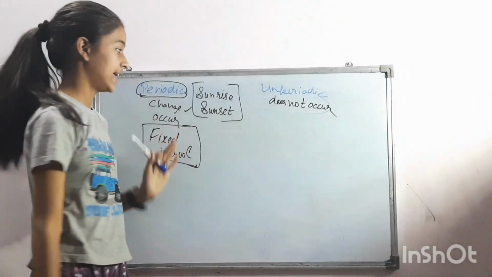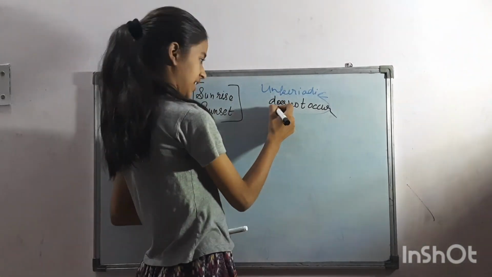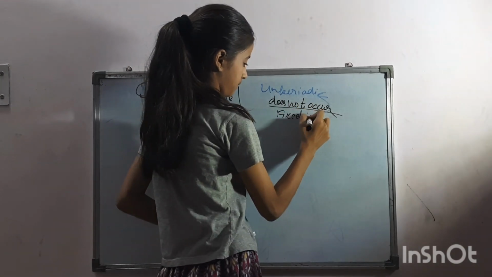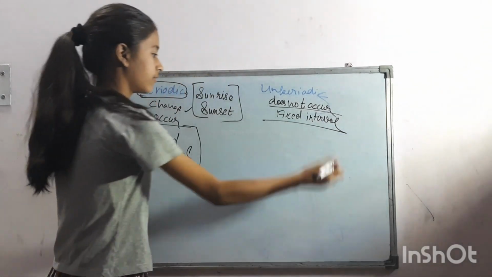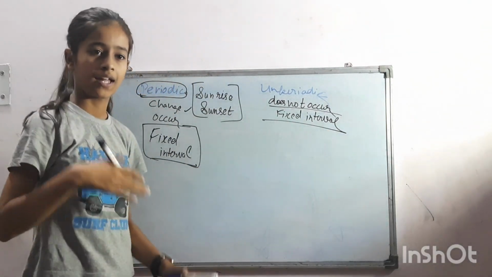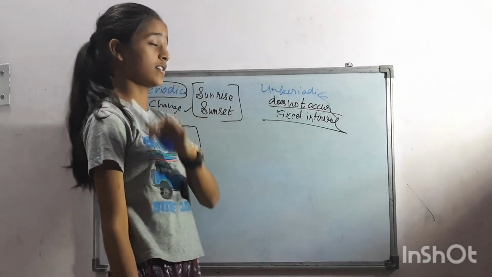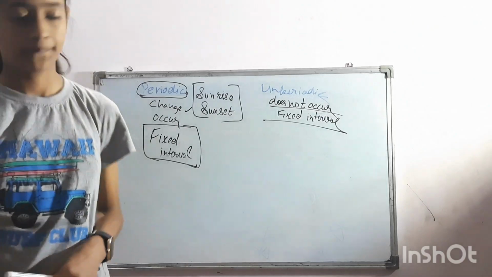Unperiodic change is the opposite of periodic, meaning when a change does not occur at a fixed interval, like coughing, sneezing, etc. These are unperiodic changes because they do not occur at a fixed interval of time.